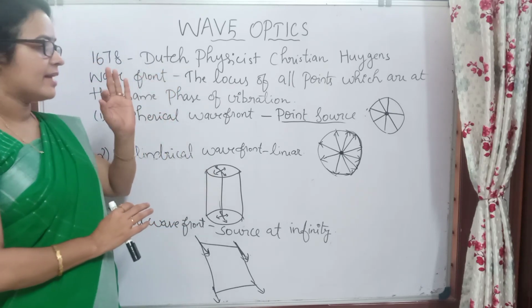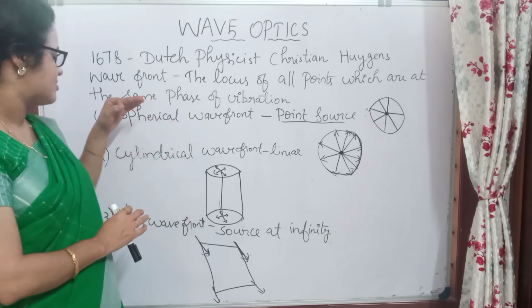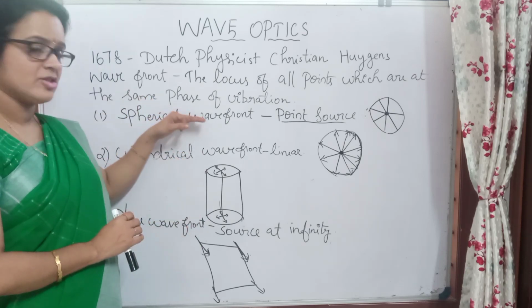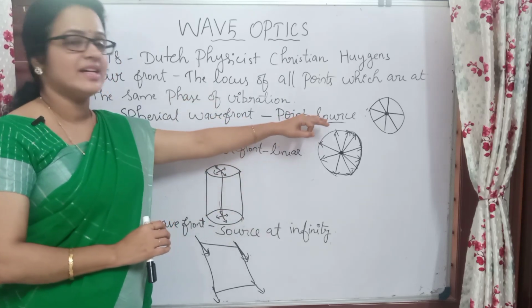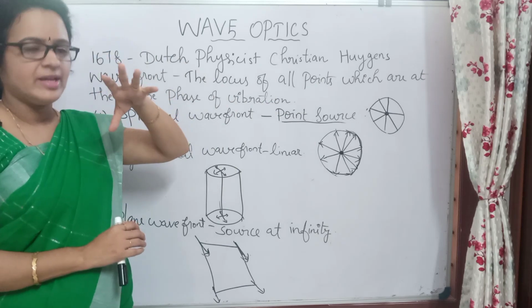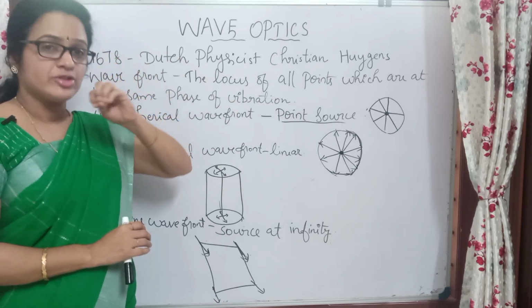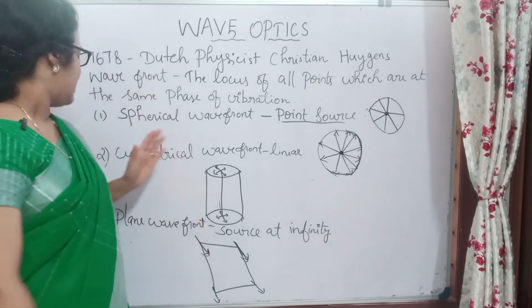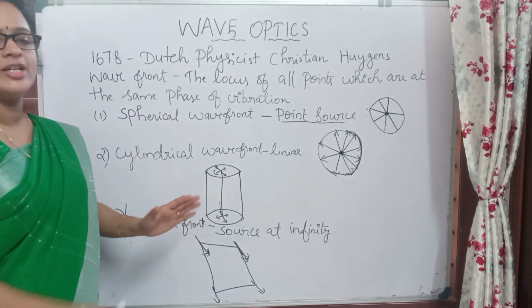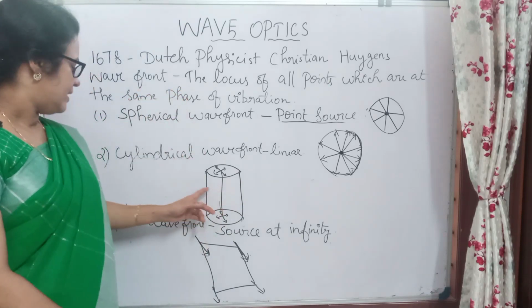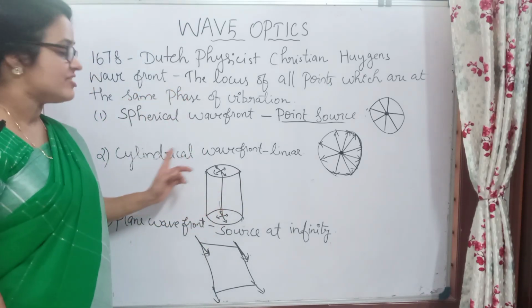Clear? And there are three types of wavefronts: spherical wavefront, cylindrical wavefront, and plane wavefront. In the case of spherical wavefront, the source should be a point source. So the light should be a point source, that means it will originate from the point only. And in the case of cylindrical wavefront, the source should be linear. The shape should be linear. Then we can see the cylindrical wavefront.